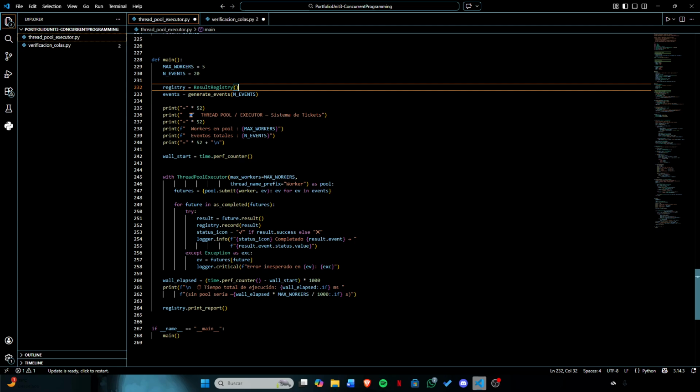Together, they represent a solid foundation for any event-driven microservice: reliable scheduling, controlled concurrency, automatic retries, and clear logging. Both scripts are simple enough to be understood immediately, but structured well enough to be used in a real production environment. That balance between simplicity and robustness is exactly what good backend code should look like.